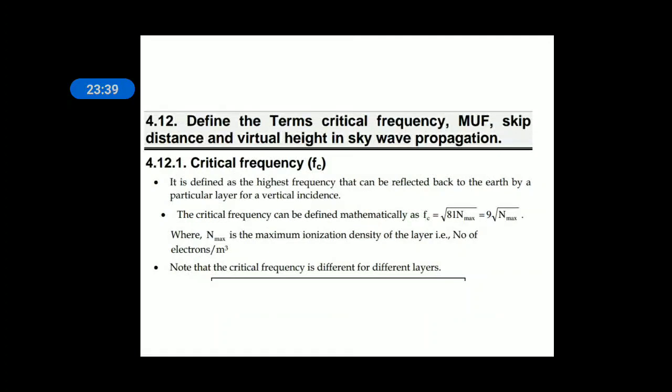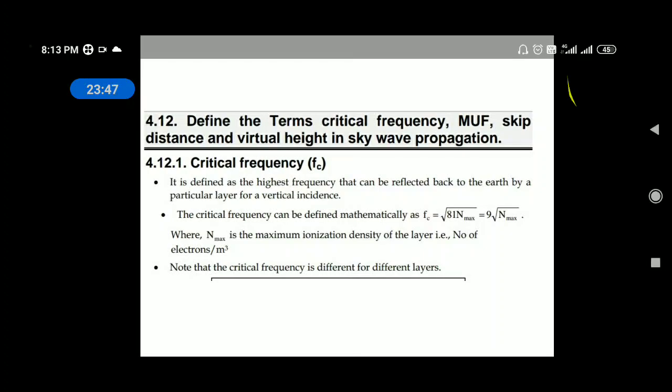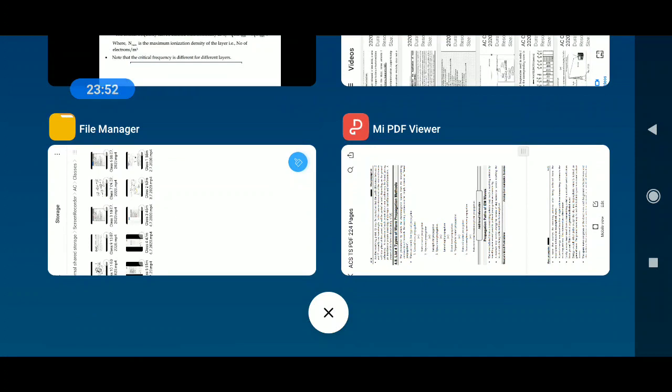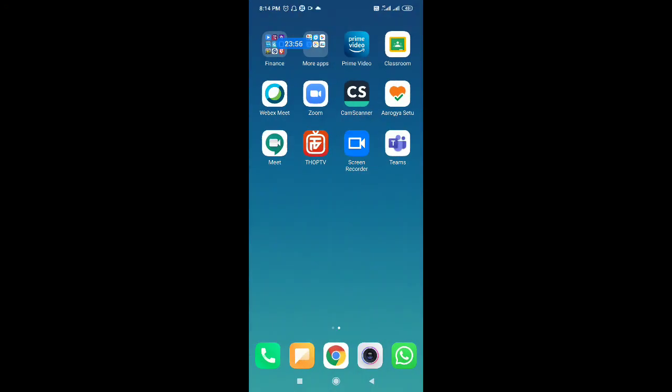So that is about this one, ionospheric propagation. I will explain with the help of a diagram also. Just wait for a while. I will take an empty sheet so that you can have a better idea.